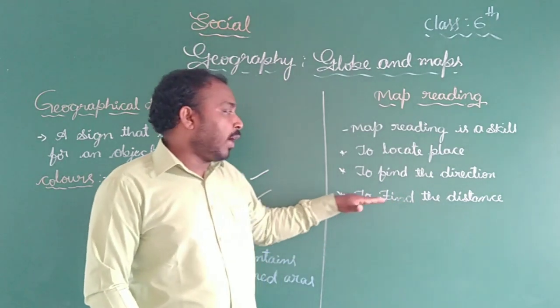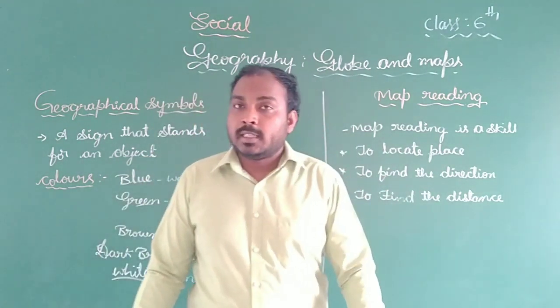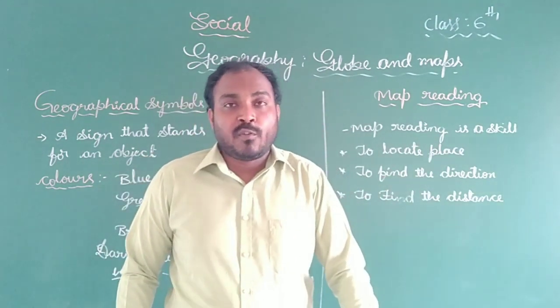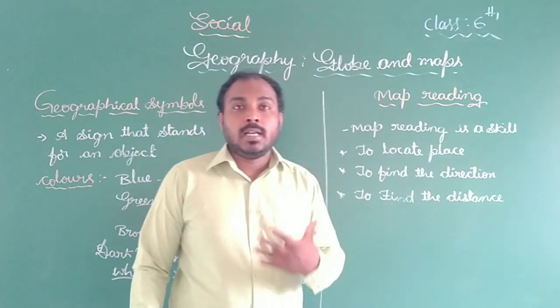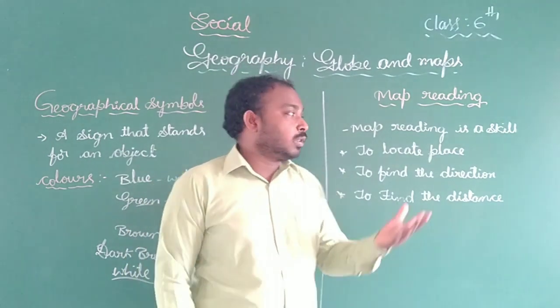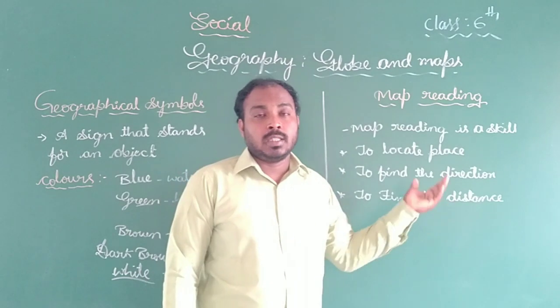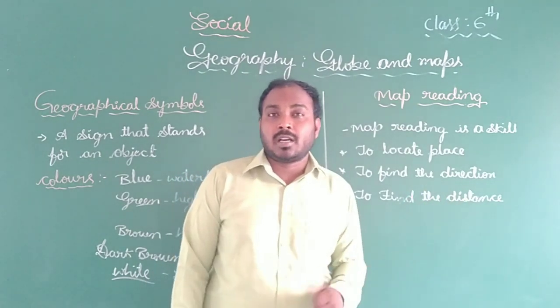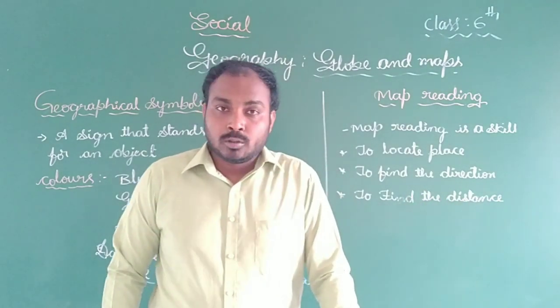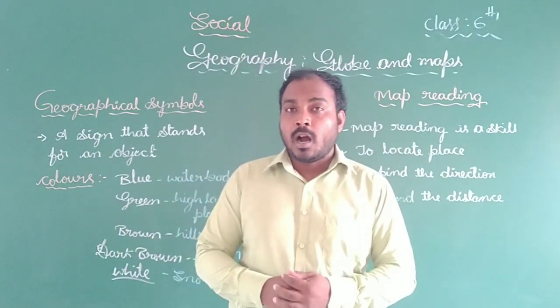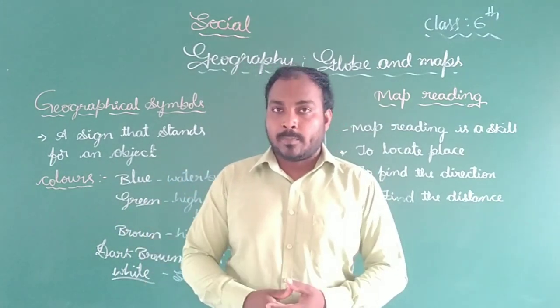Next one is to find the distance. To find the distance, the scale helps. So we should also know the scale. So scale, longitudes and latitudes, and directions are the things that help us to read the map. So let us take one example of how to read the map.